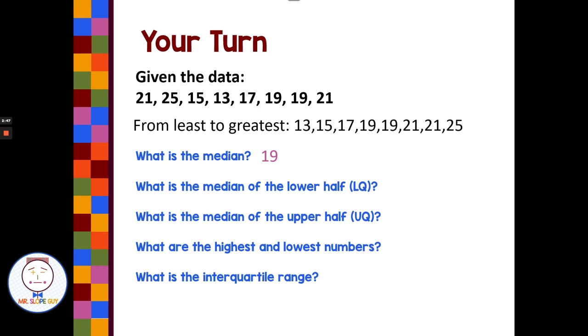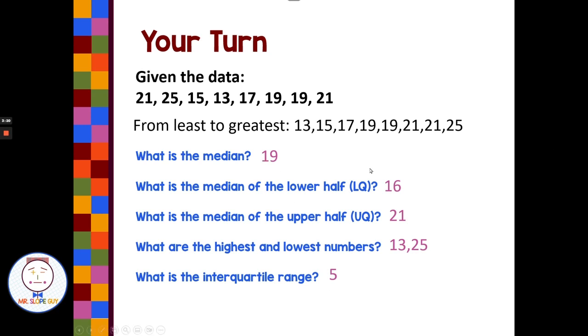The median of the lower half is also referred to as the LQ, 16. The median of the upper half, or UQ, is 21. Then we have our extremes. The lowest and highest numbers in our data set are 13 and 25. Lastly, what is the interquartile range? The interquartile range is our UQ minus our LQ, in this case 21 minus 16, and we get 5 for the interquartile range.